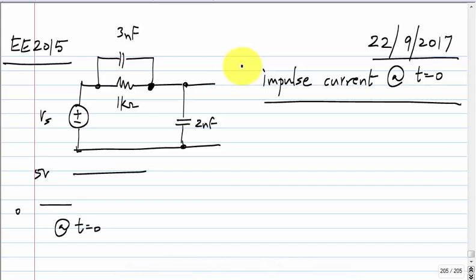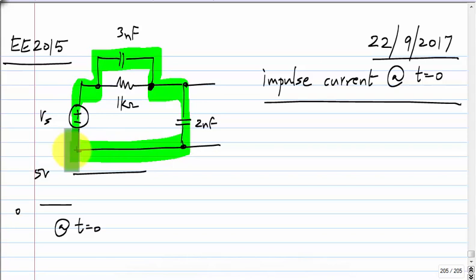So it's only at t equal to 0 that there is some problem, and because we know that the impulse current goes only through the capacitors, we can consider only the loop of voltage source and capacitors to calculate what happens at t equal to 0, that is, if there are any jumps.